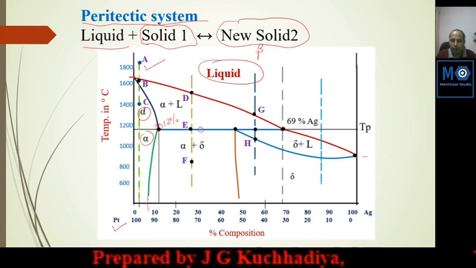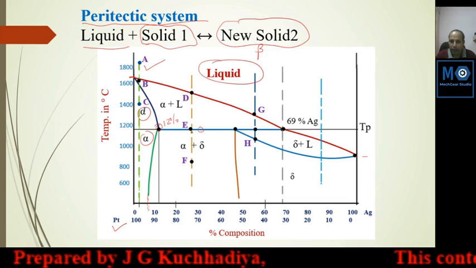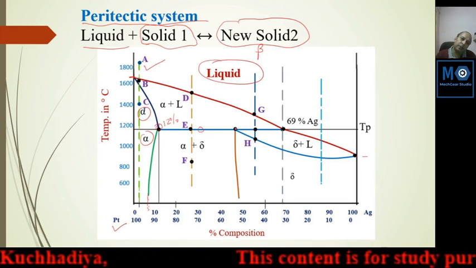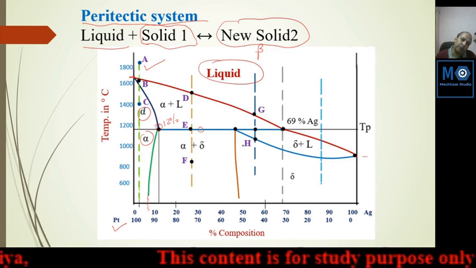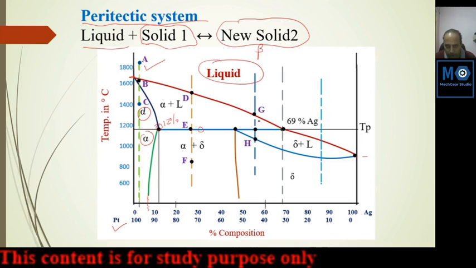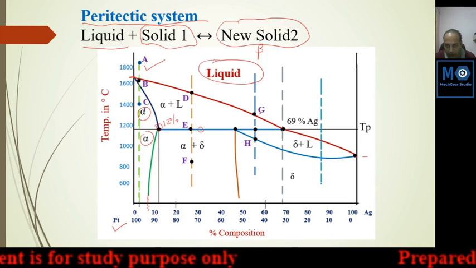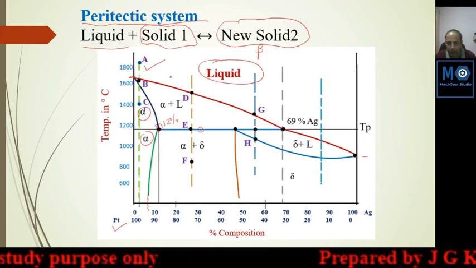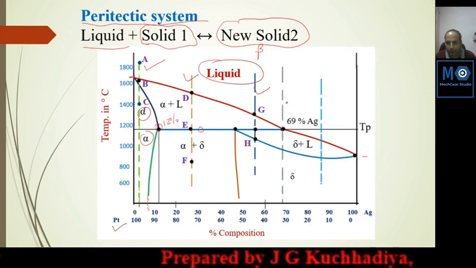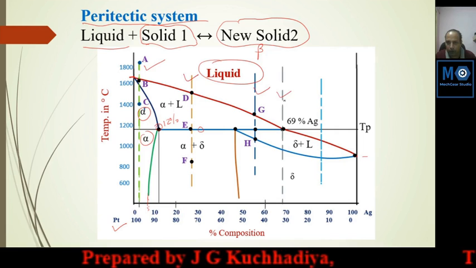This is the other region where solidification starts and ends at E. And here other lines are available, and how these lines arise we will discuss one by one in the solidification region. So we will discuss 1, 2, 3 and 4.